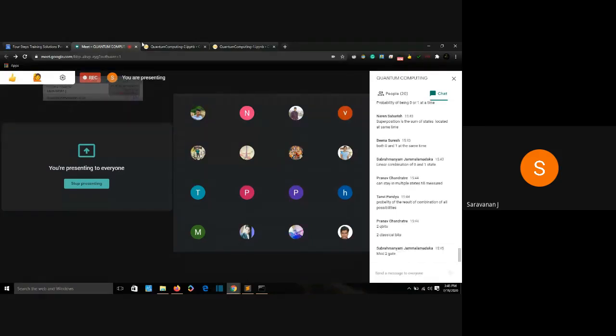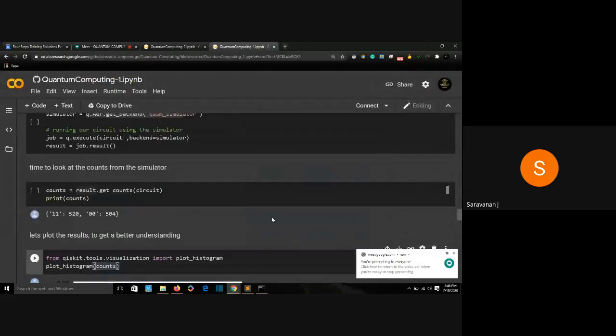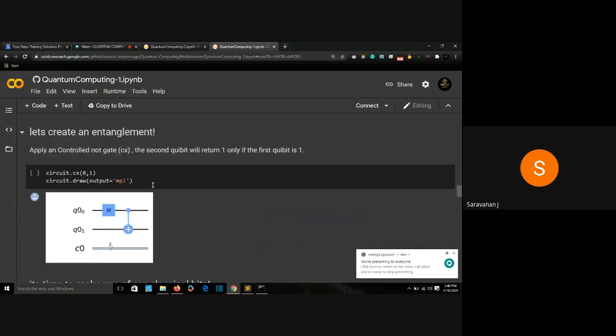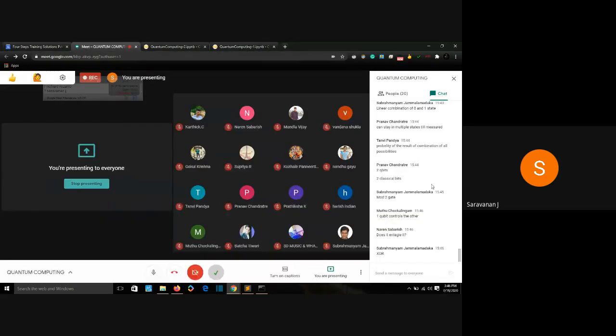We used our control NOT gate. I'll show you the part where we used it. I'll even show you the similarity. Yeah, we used control NOT gate right here. It will look like this. The visualization might look like this. So what is a control NOT gate? XOR.